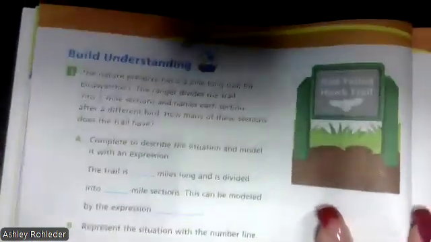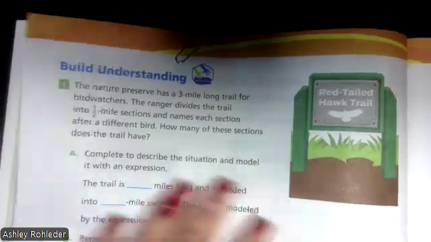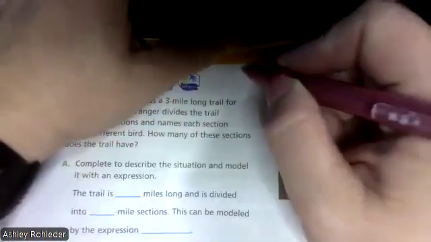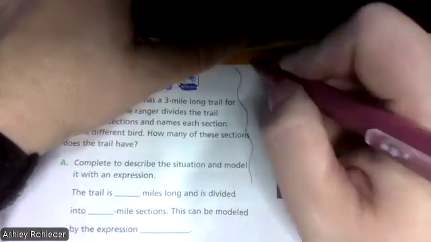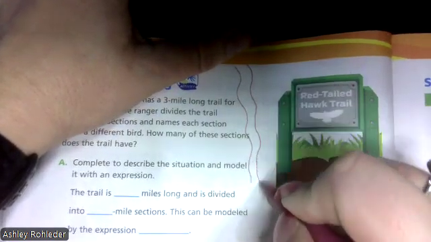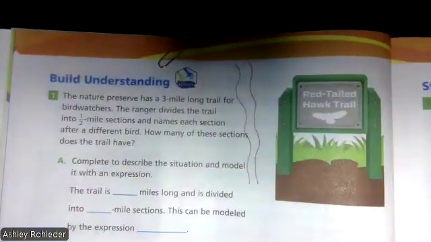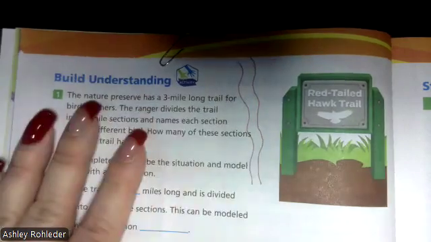The nature preserve has a 3-mile long trail for bird watchers. Okay, so here's my 3-mile long trail. So that whole trail there's 3 miles. The ranger divides the trail into 1/2-mile sections.